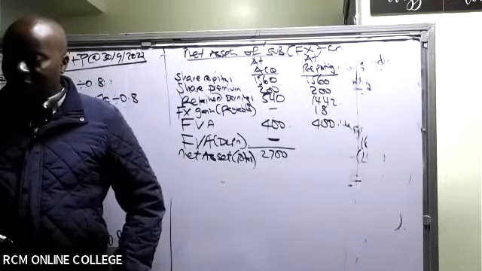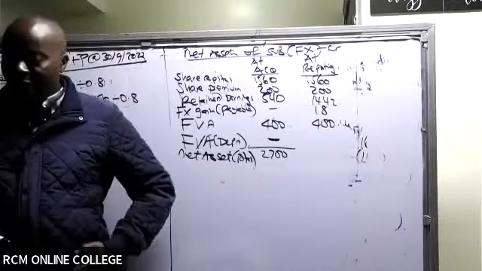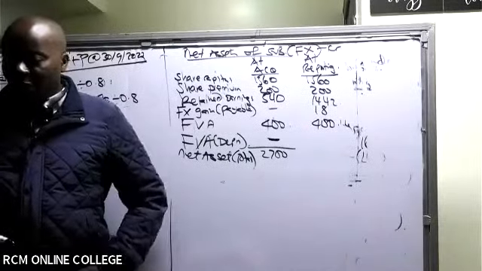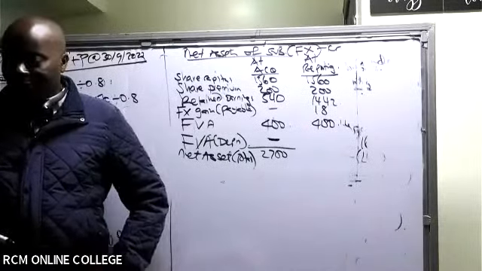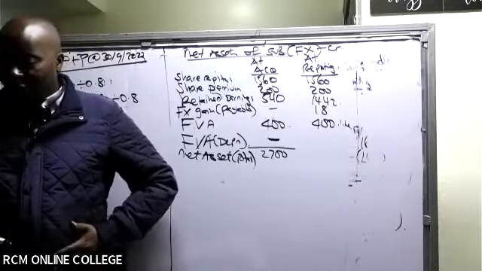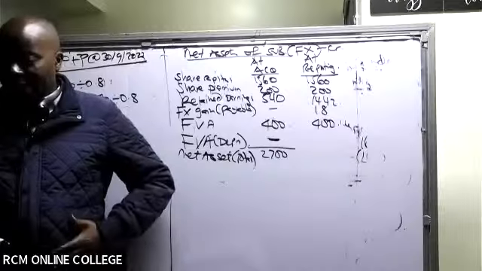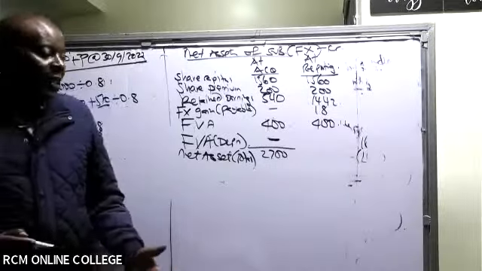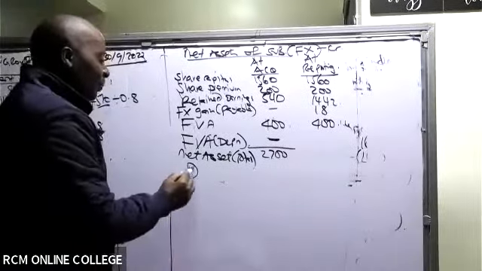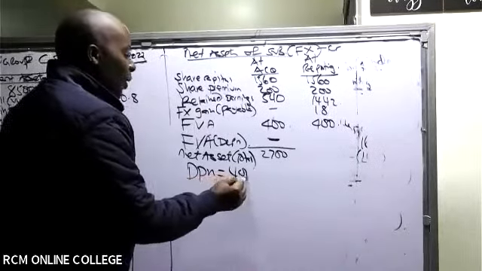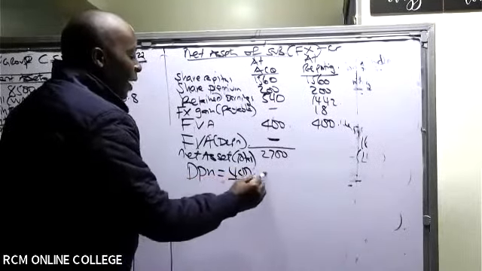Have they given me the economic useful life of the assets? Yeah, 5 years. So depreciation per annum will be that 400, the fair value adjustment divided by 5, which gives